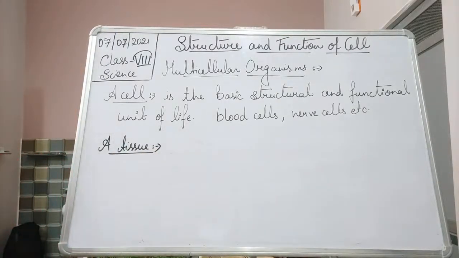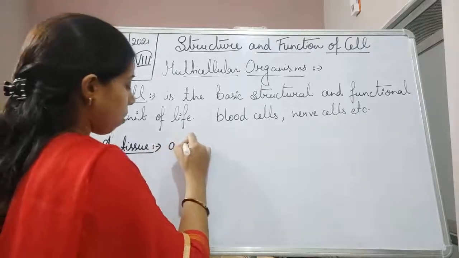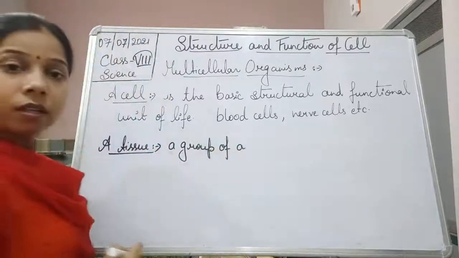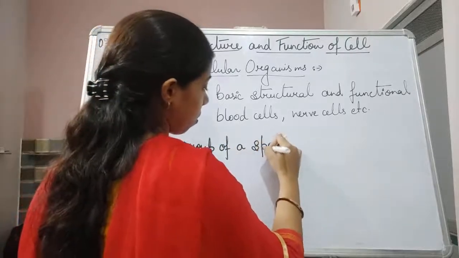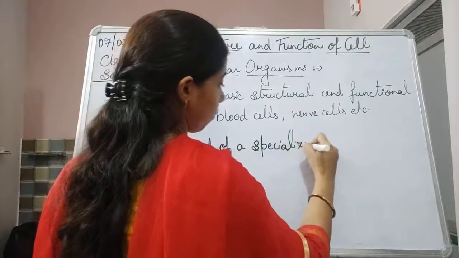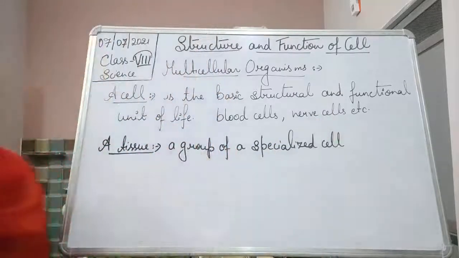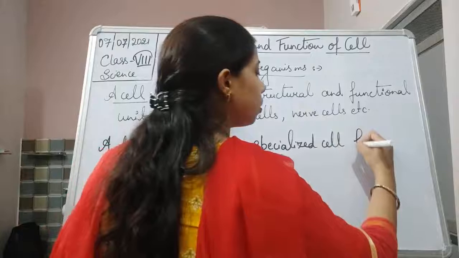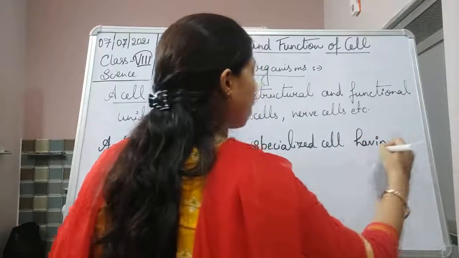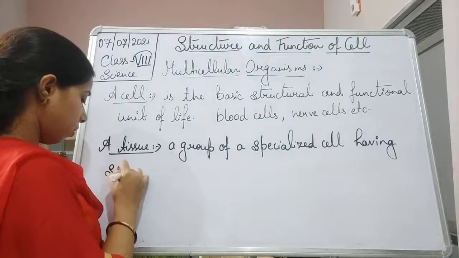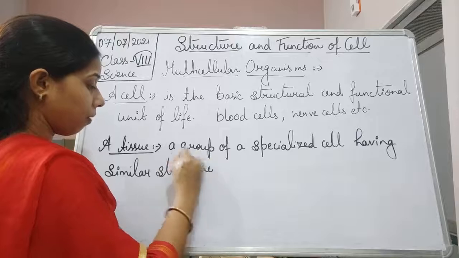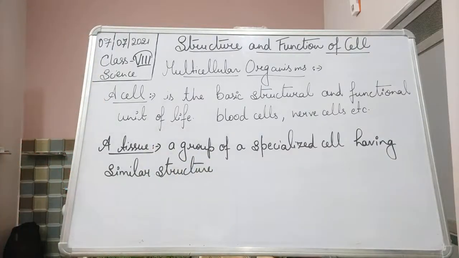So a tissue is a group of specialized cells having similar structure and function.